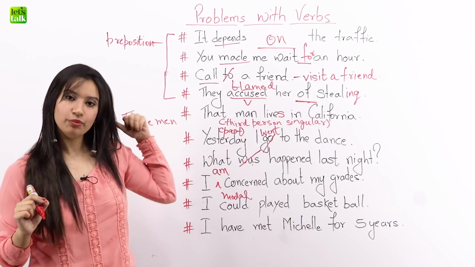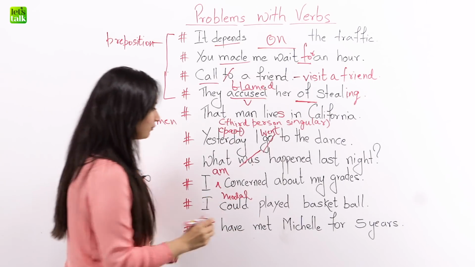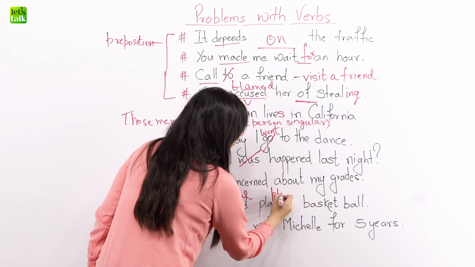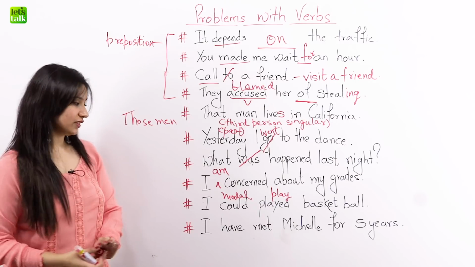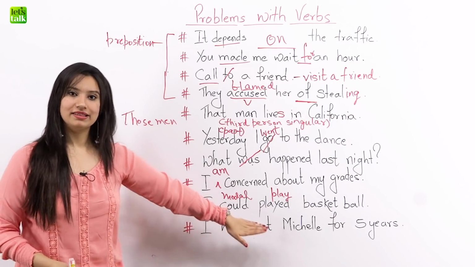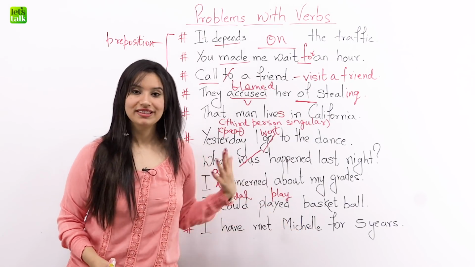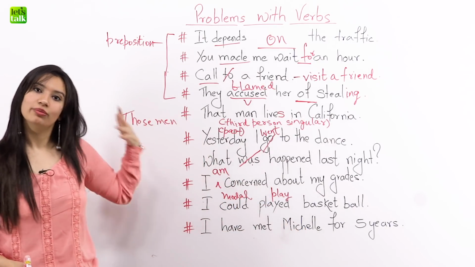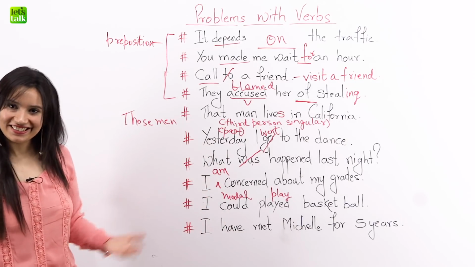After the past modal, the verb should always be in its base form. Like I told you, we cannot have two past words in the same sentence. So I could play basketball. This is still talking about the past ability.